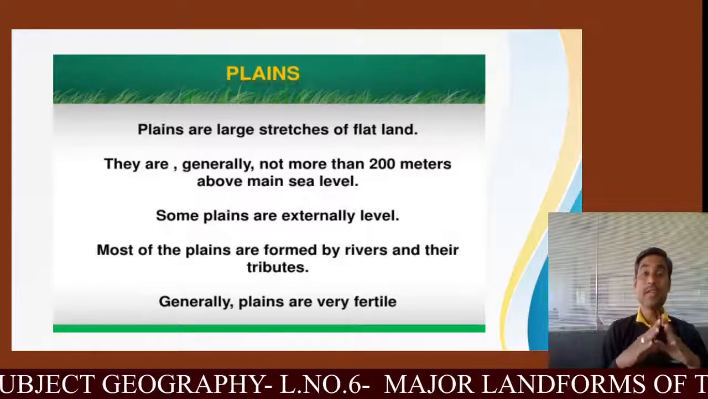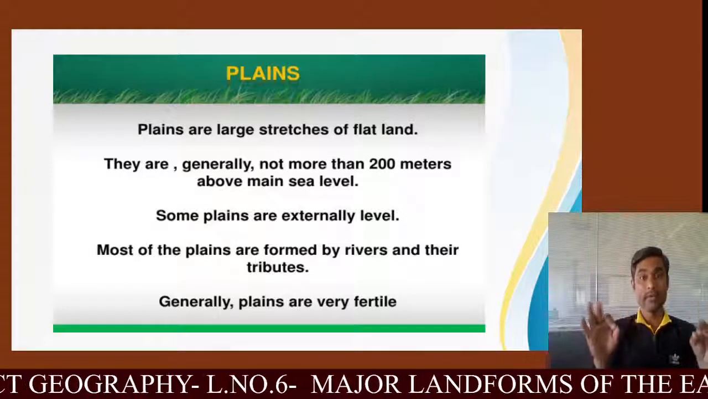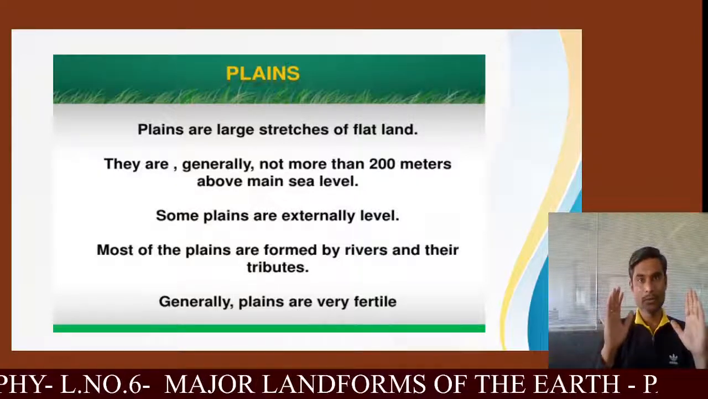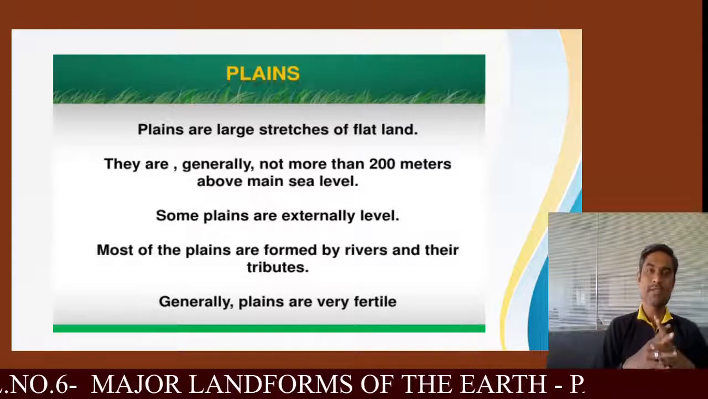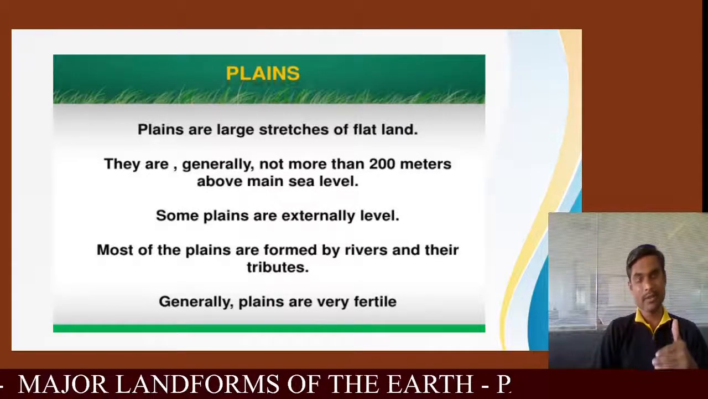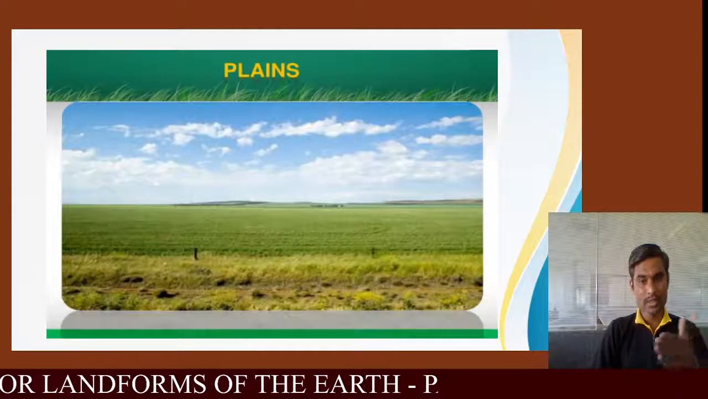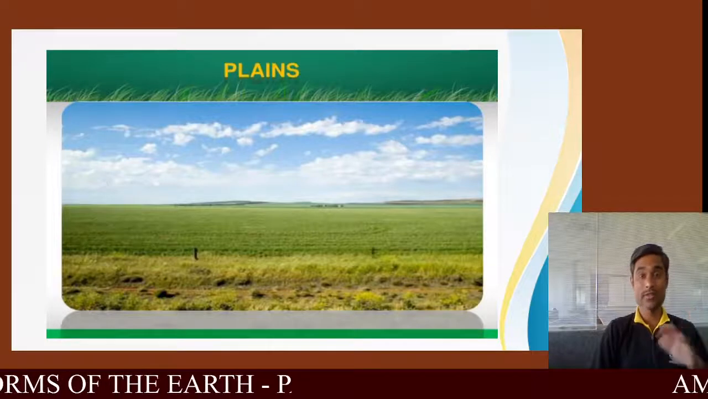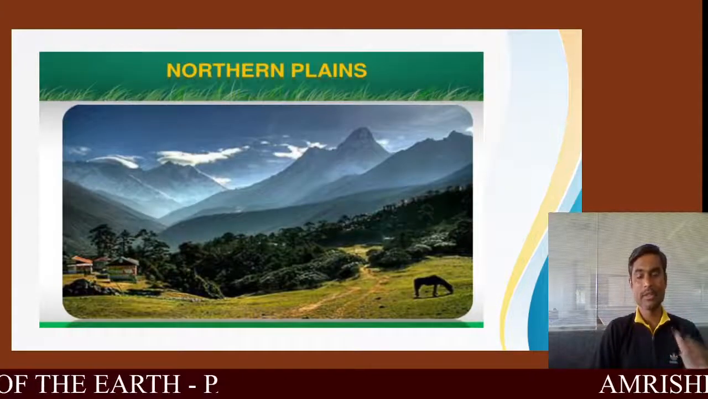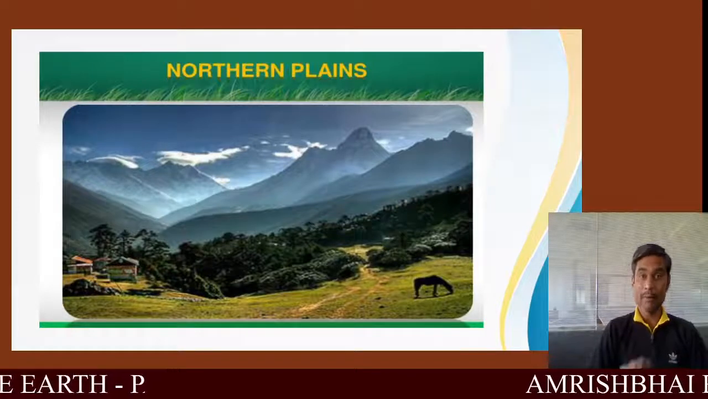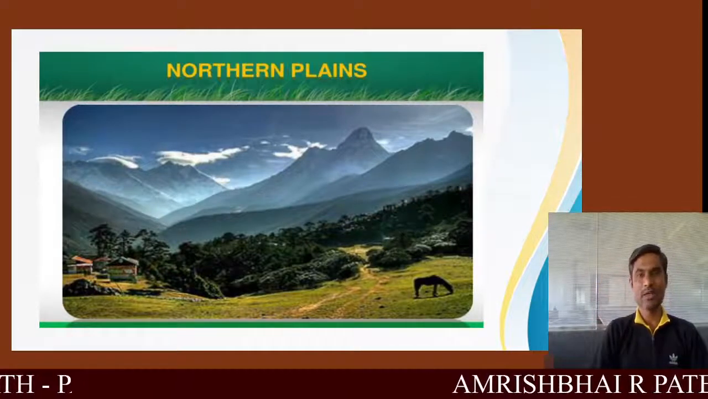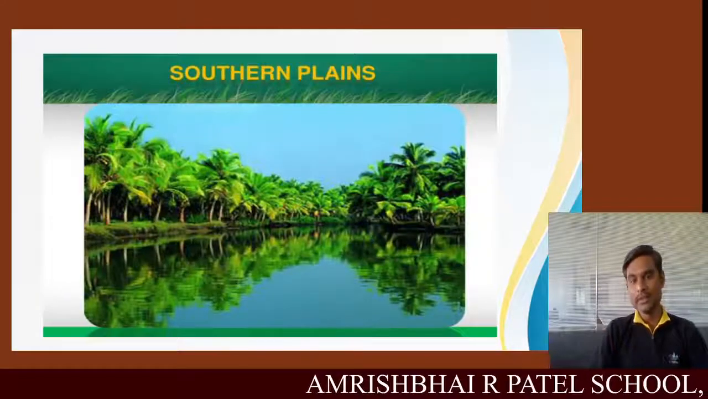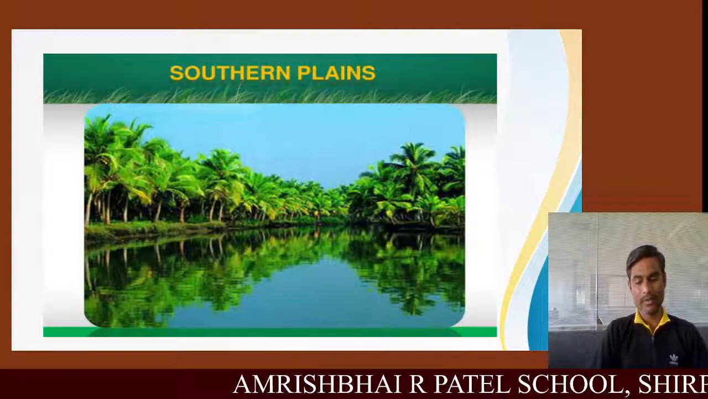Generally plains are very fertile, because alluvial soil is there, and that soil has good humus quality and is very good for crop cultivation. Plains are also known as the granary of that particular country. You can see the picture here. These are plains. Uttar Pradesh, Bihar, and all of these areas are the plains of India. In India we have the northern plains because they are situated at the north side of the country. That's why they are called northern plains, and they are called southern plains at the south of the country.